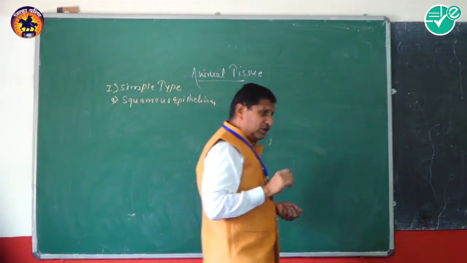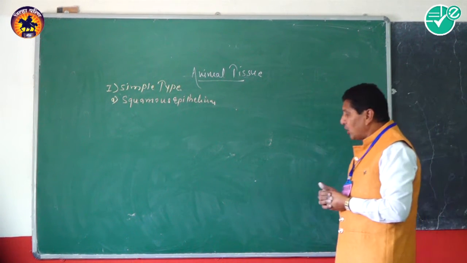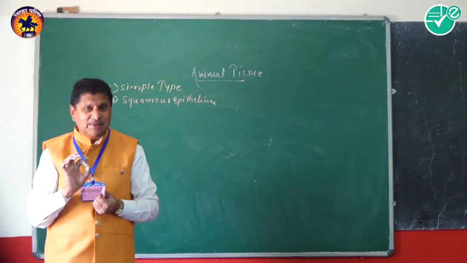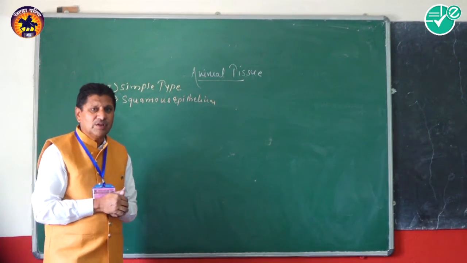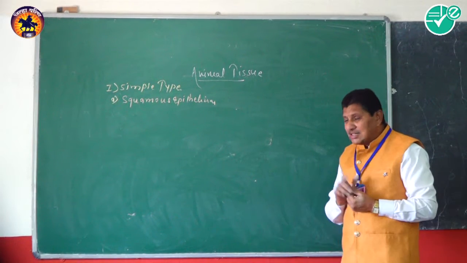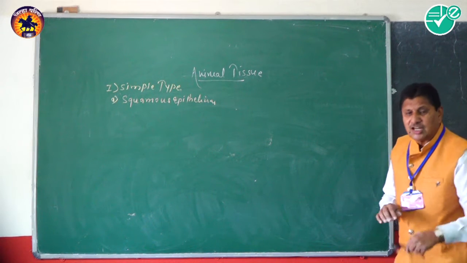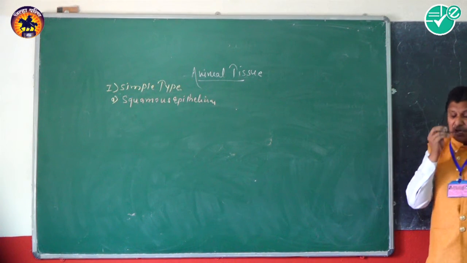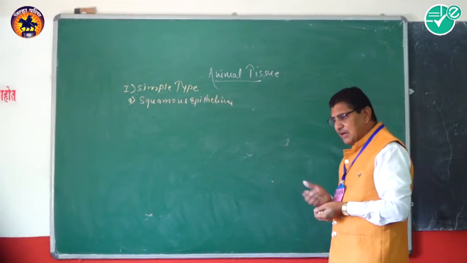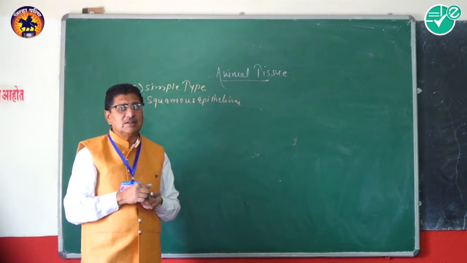Now, each and every type of simple epithelium we consider in four steps. The first step is the diagram of that epithelium. The second step, the structure of this epithelium. The third step, the function of this epithelium. And the last step is the location of the epithelium, meaning where they are present, what type of function is carried out by the tissue, what is the structure of the tissue, and what is the diagram of the tissue.